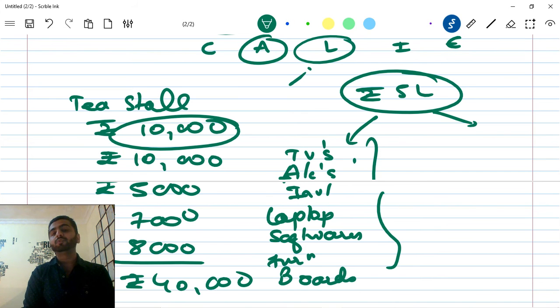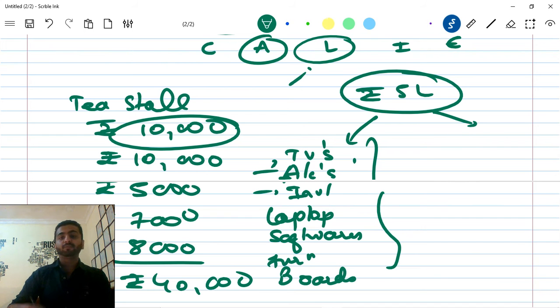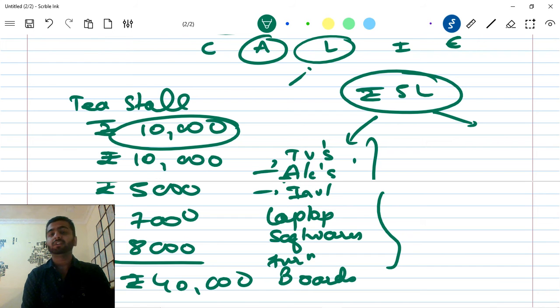So if I have taken a loan from a bank, a commercial loan, a personal loan, a business loan, whatever, and if I have used that amount in the business, let's say I bought ACs and inverter on credit card, so I have to pay the credit card company. What is that? That is my liability. I have to pay it to any bank or any financial institution or whatever. So if you are supposed to pay any person any amount of money, whatever it may be, that is your liability.